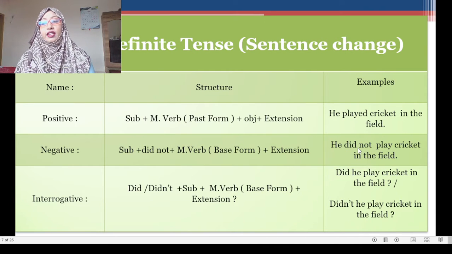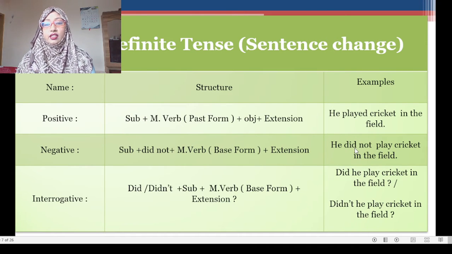He did not play cricket in the field. Here he is subject. Did is an auxiliary verb. Not is used in the negative sentence. Play is the verb base form. Cricket is object, in the field is extension.